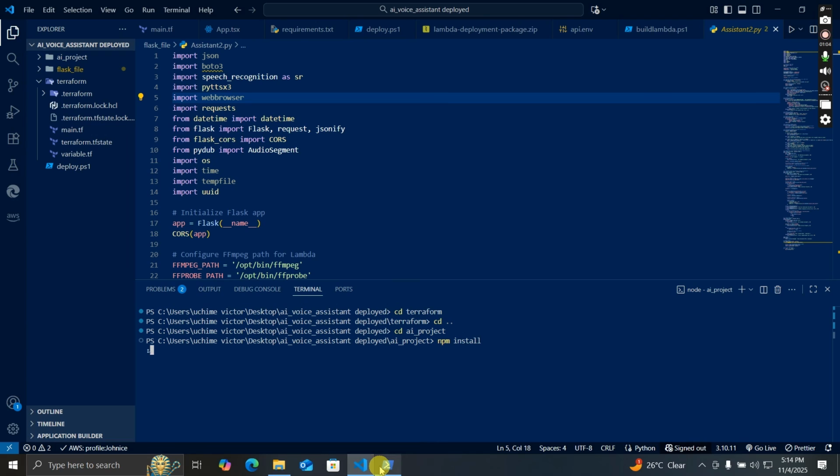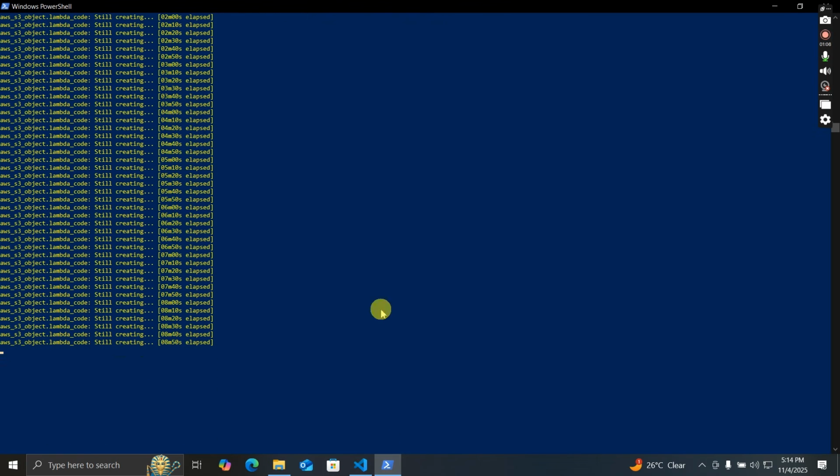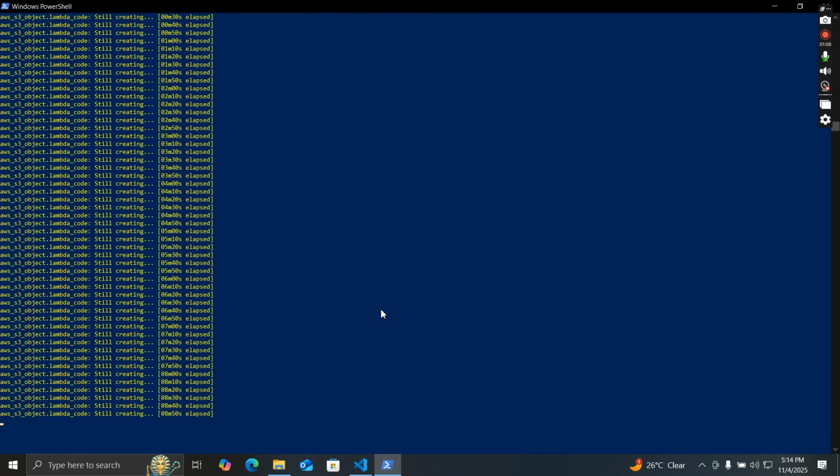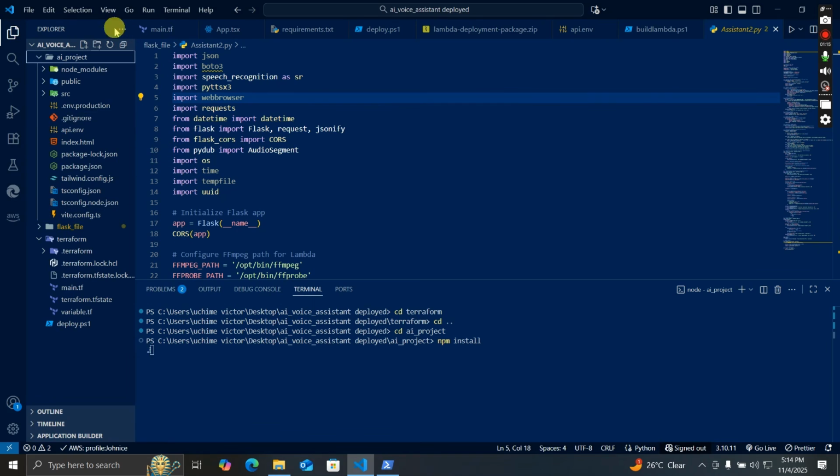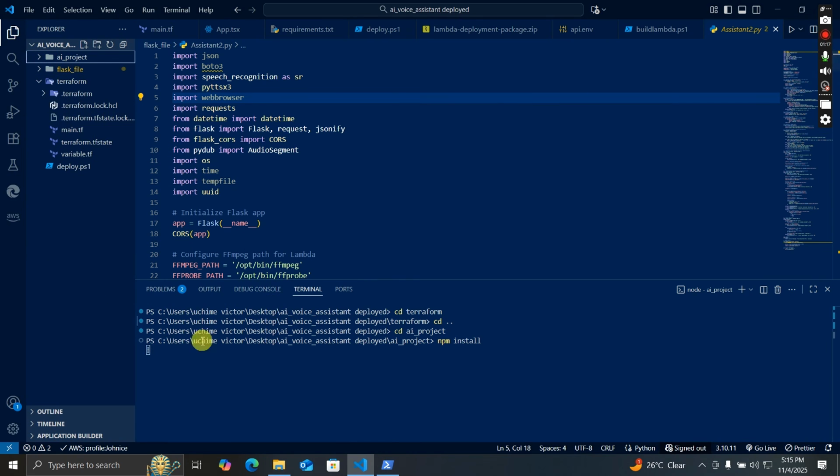Meanwhile, while we are still waiting for our Lambda code to be created, we'll install the dependencies and all that, and then after that we're going to build it.